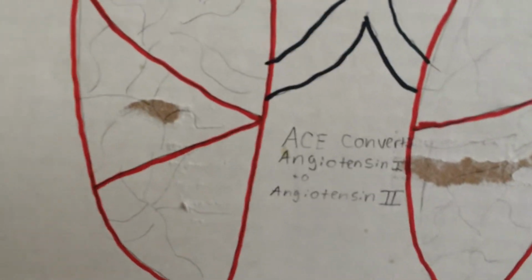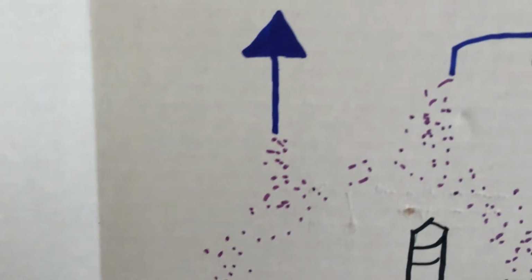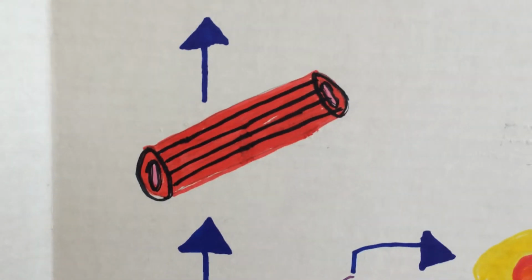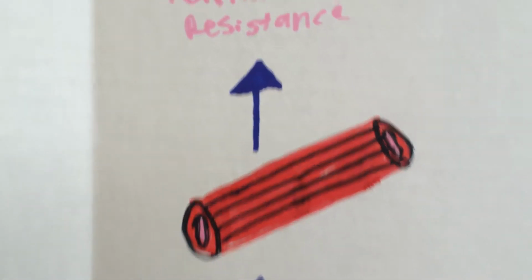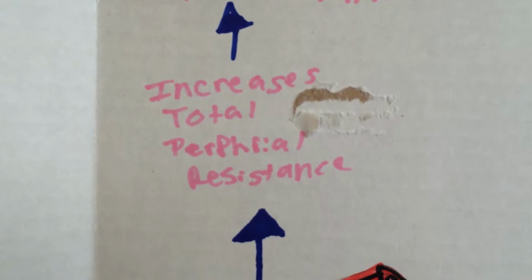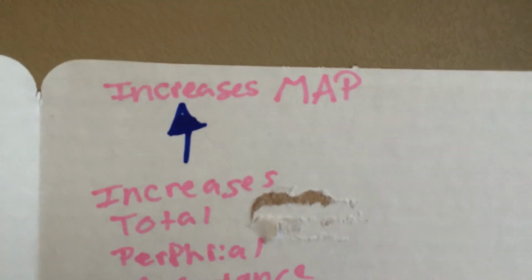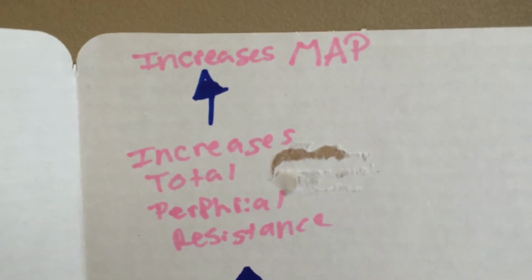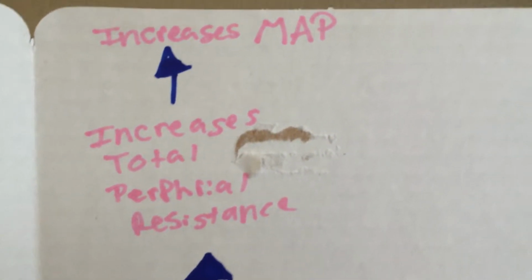Angiotensin 2 then does three things. First, it triggers a vasoconstriction of veins and arteries, and that leads to an increase in total peripheral resistance. And then total peripheral resistance increases your MAP, which is also known as an increase in blood pressure.